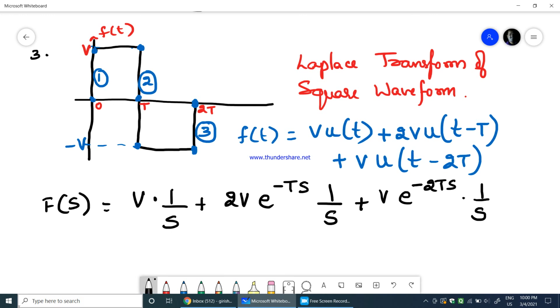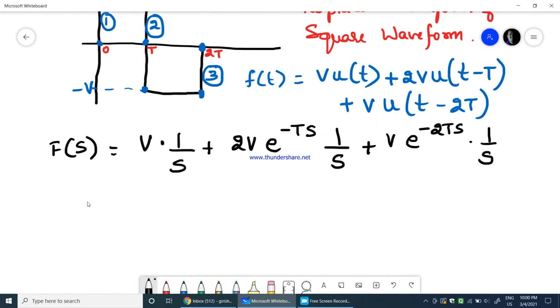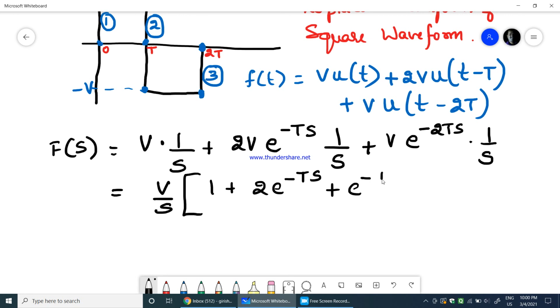So with all these three terms, v by s is common, so I'll take v by s outside, and I'll get 1 plus 2 times e power minus ts plus e power minus 2ts. So this is the solution f of s for the given square waveform. This is the Laplace transform for the given square waveform.